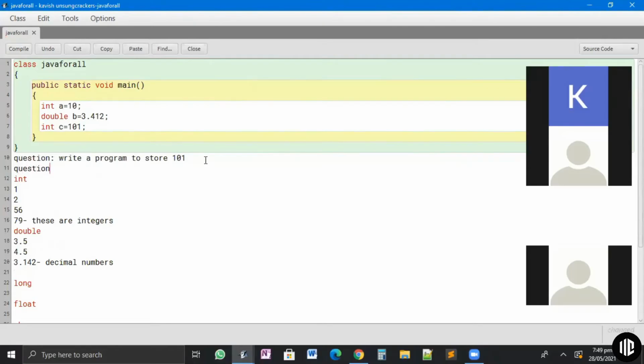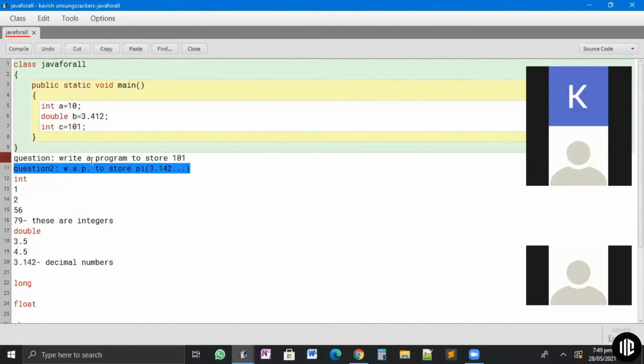Question 2. I don't want the same person to answer. Okay, guys, instead of write a program, I'll write the shortcut WAP. So let's remember this for future videos. It saves a lot of time. To store pi, which is 3.142, and so on.